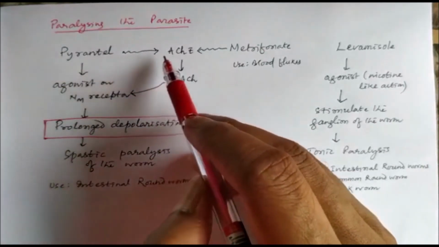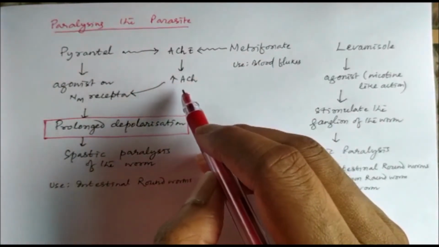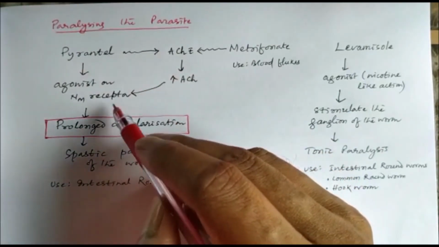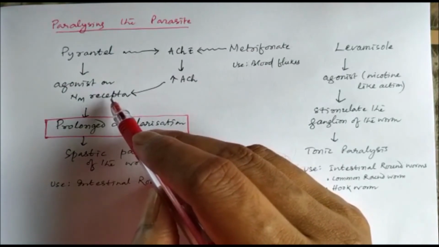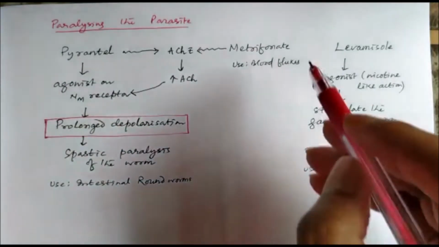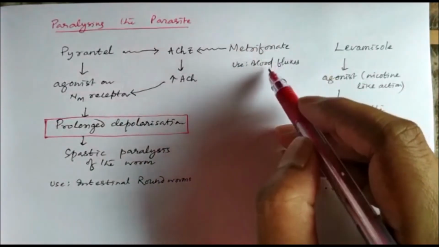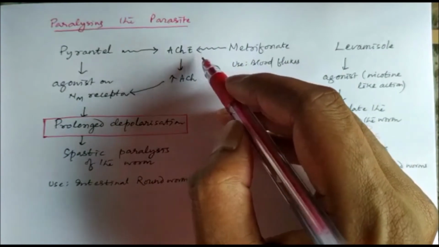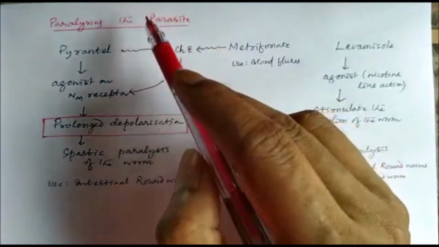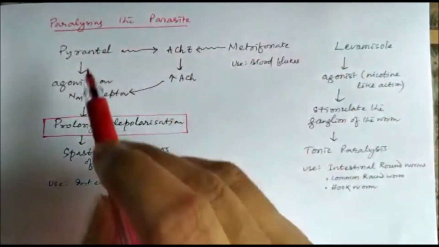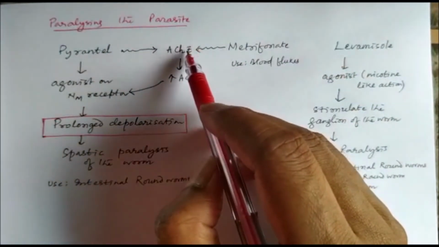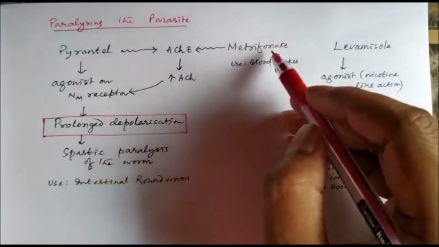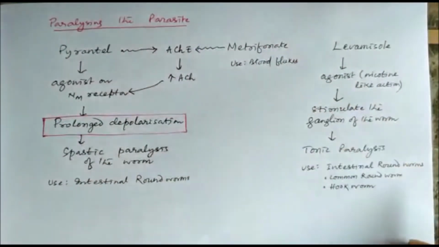Pyrantel in addition also inhibits acetylcholine esterase, thereby increasing the level of acetylcholine, which again can cause prolonged depolarization by acting as an agonist on the nicotinic muscular receptor. Metrifonate, which is effective against the blood fluke, also inhibits acetylcholine esterase, and the mechanism is the same as that of pyrantel. So pyrantel, in addition to inhibiting acetylcholine esterase, also acts as an agonist on the nicotinic muscular receptor, whereas metrifonate only inhibits the acetylcholine esterase.